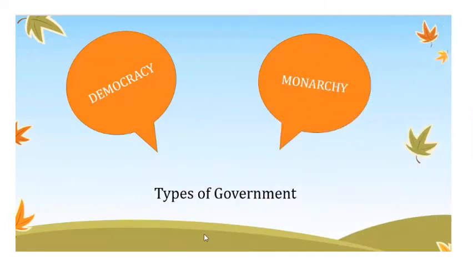Okay. So our next topic is types of governments. There are three types of government. Sorry, we are talking in the sixth standard about two types of government. Okay, first is democracy and the second is monarchy. So let's read about it.